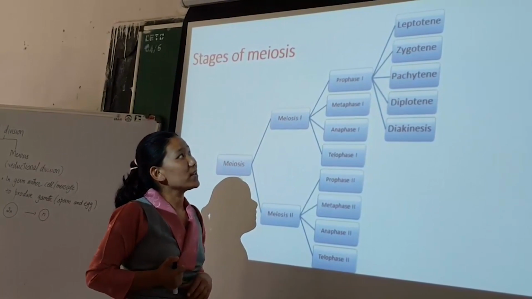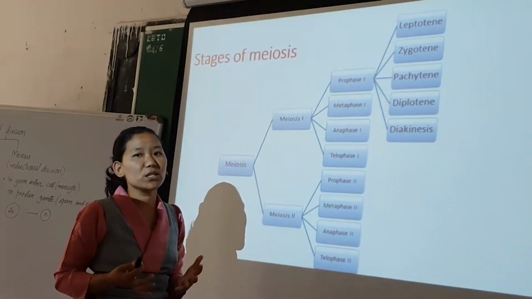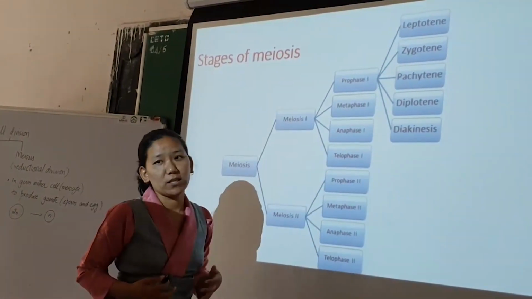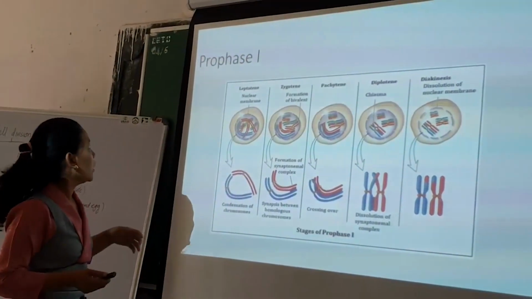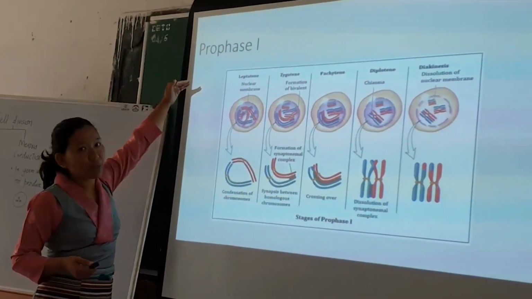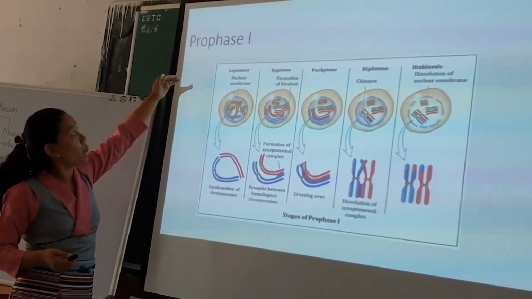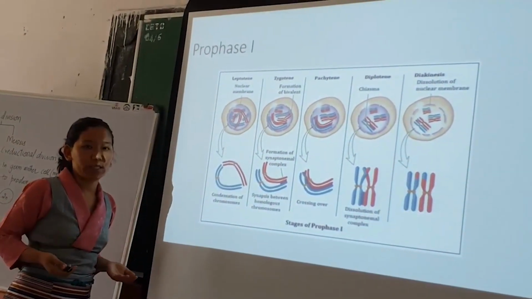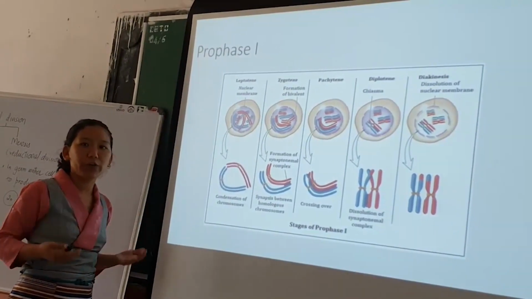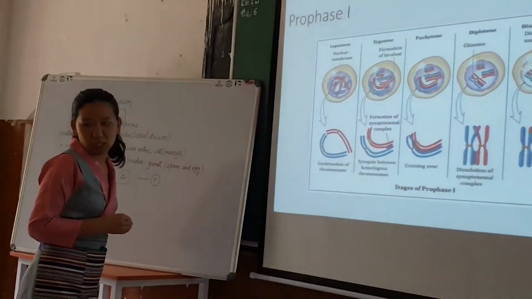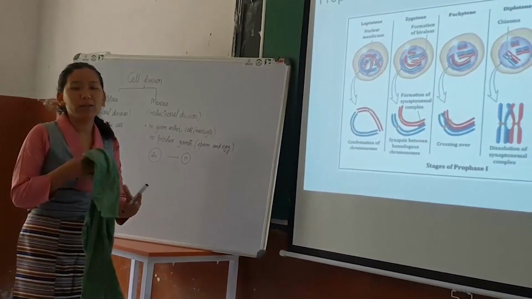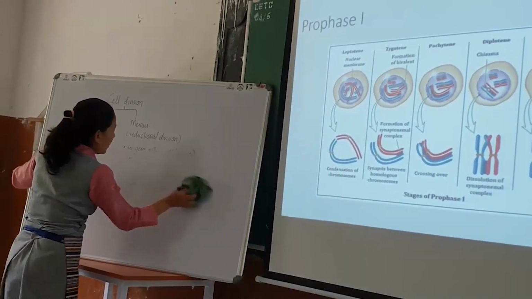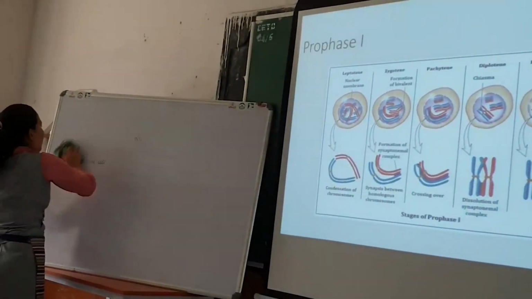Now let us look at the chromosomal behavior. What happens to the genetic content in a cell during these phases? Before prophase 1 of meiosis 1, the cell has already undergone interphase, and we know that during interphase the chromosomal material is in a thread-like structure. So the chromosomes are in a thread-like structure here.